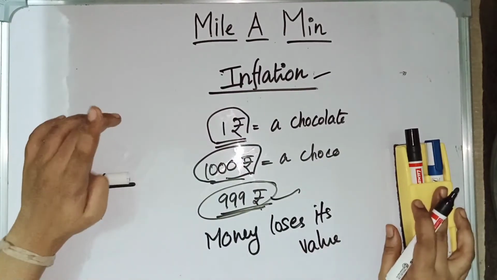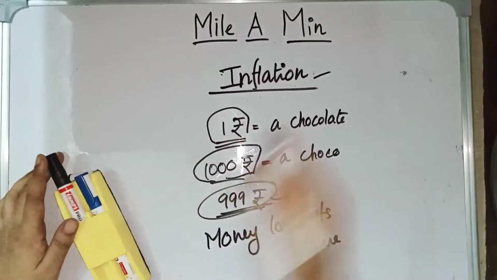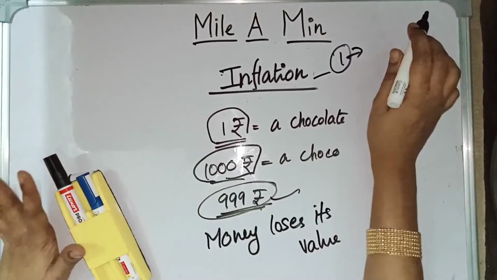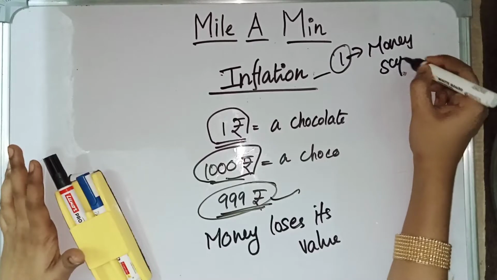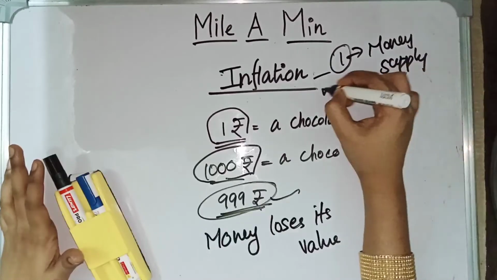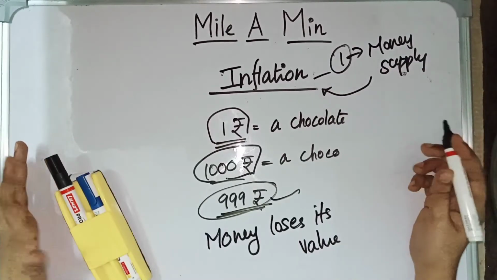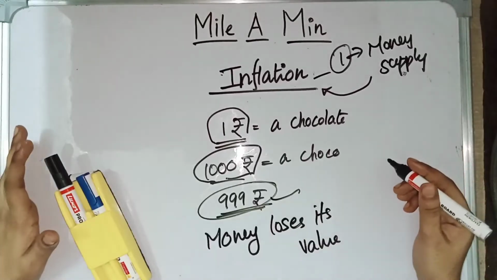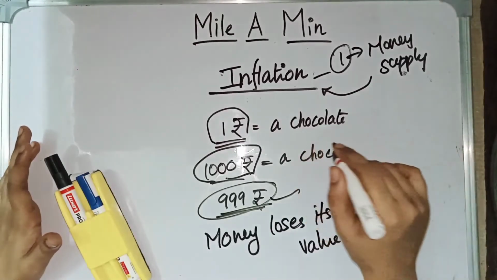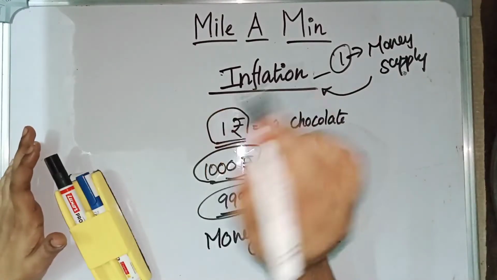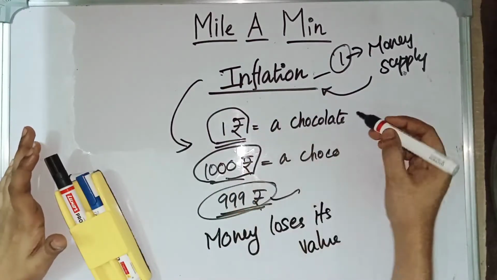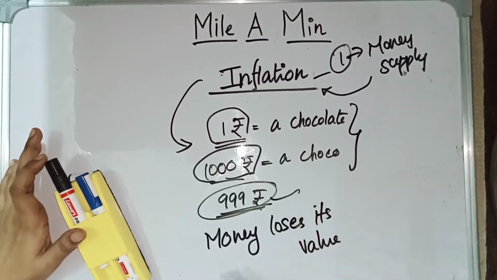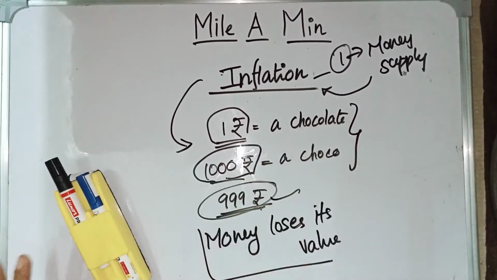So during inflation, money supply will be increased. The first major thing you should remember is that during inflation, money supply will be increased. If there is more money supply in the market, then it will cause inflation. For example, if the liquidity in the market is increased, then money supply will increase in the market, which will lead to inflation. And during inflation, the price of the commodities will increase and the money will lose its value. These are the features of inflation.